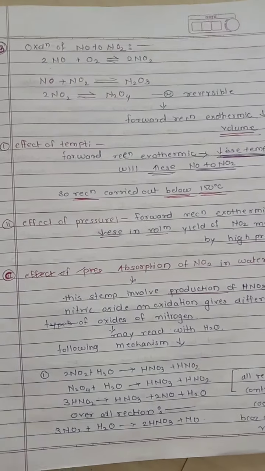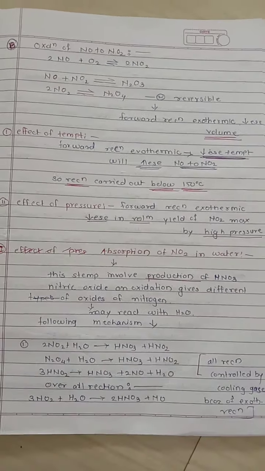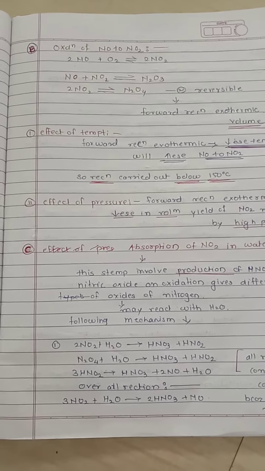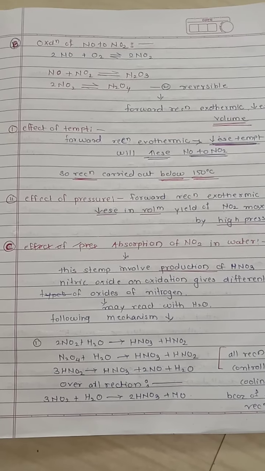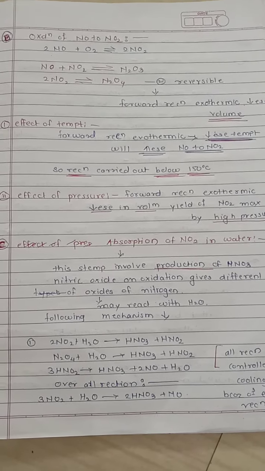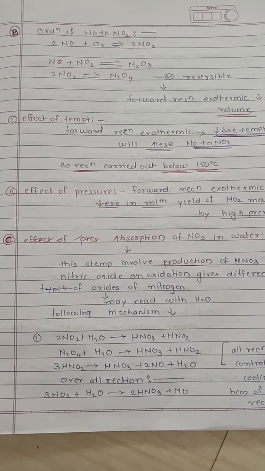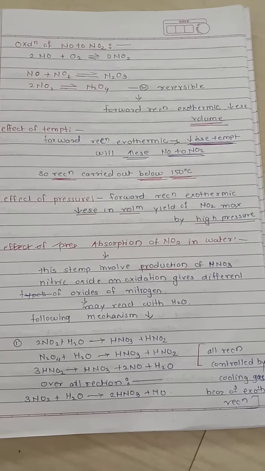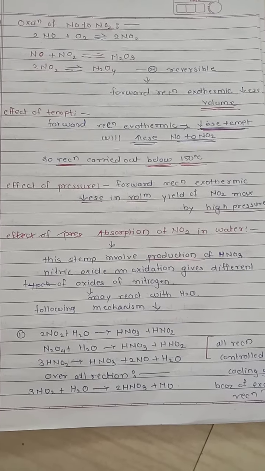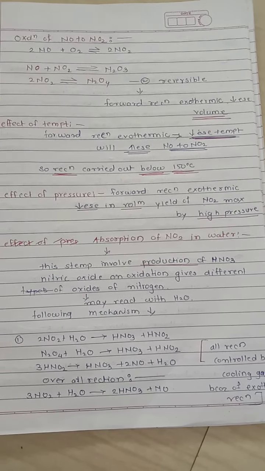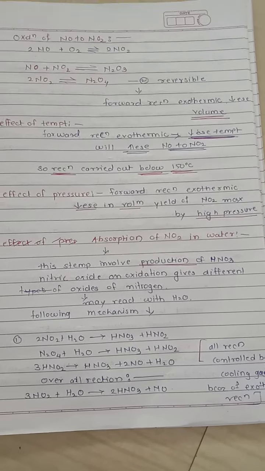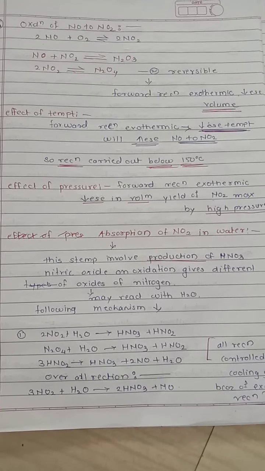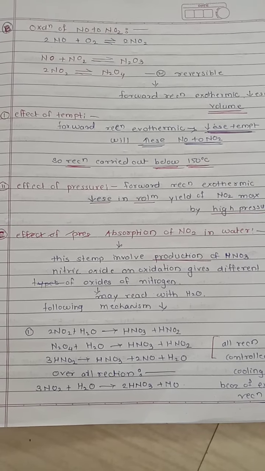B1 is oxidation of NO to NO2. See, twice of NO, that is 2 volume of NO plus O2 gives twice of NO2. NO plus NO2 gives N2O3, and twice of NO2 gives N2O4. In this, the second reaction is reversible and the forward reaction is exothermic, which decreases the volume.